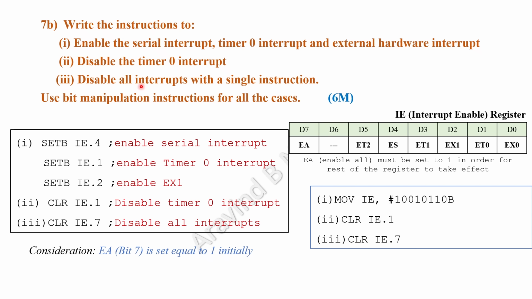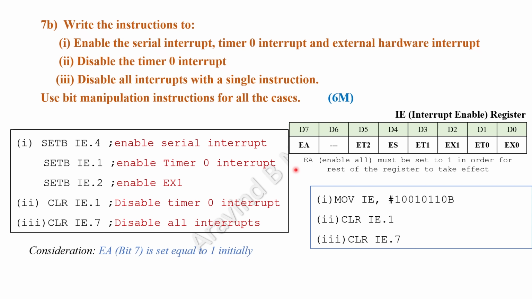Third sub question, disable all interrupts with a single instruction. See, enabling or disabling of all these depends on this one particular bit, that is EA. So that's what is being written here. EA, enable all, must be set equal to 1 in order for operation of any of these bits further, or if it is being reset, then this complete register will be disabled.